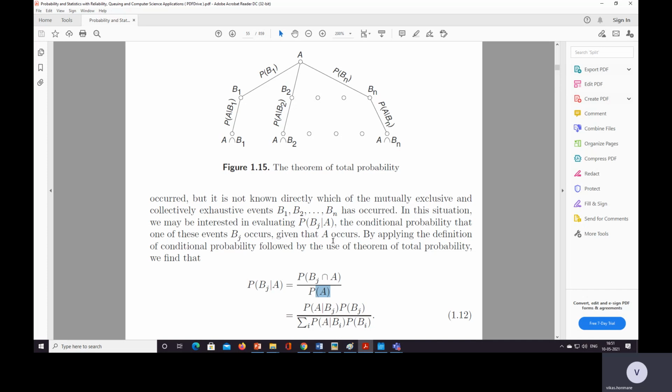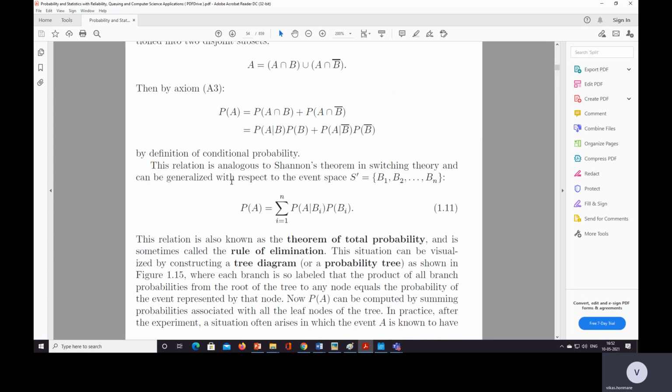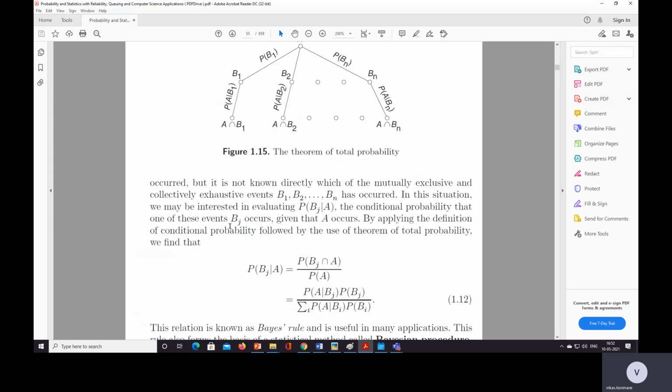So for one of the events that we are considering, by applying the definition of conditional probability and the use of theorem of total probability, Bj given A, same conditional probability theorem is there, but here we get the formula for the probability of A, which is summation over i is equal to 1 to n probability of A given Bi into probability of Bi, because there are n independent events.